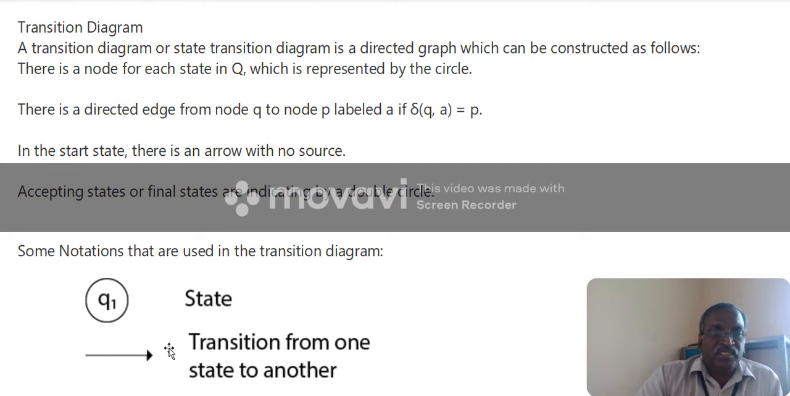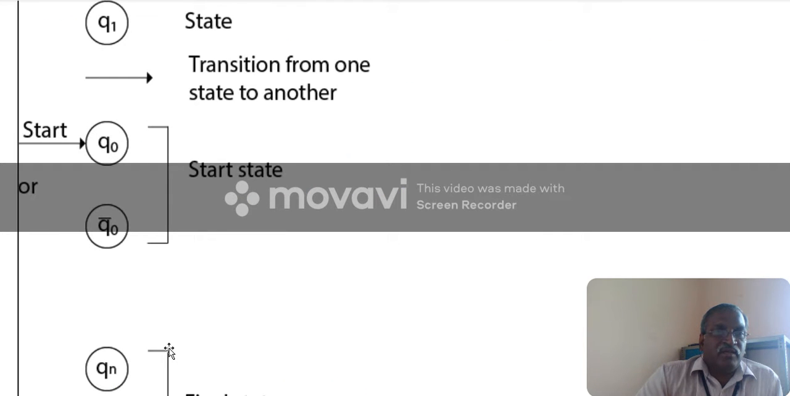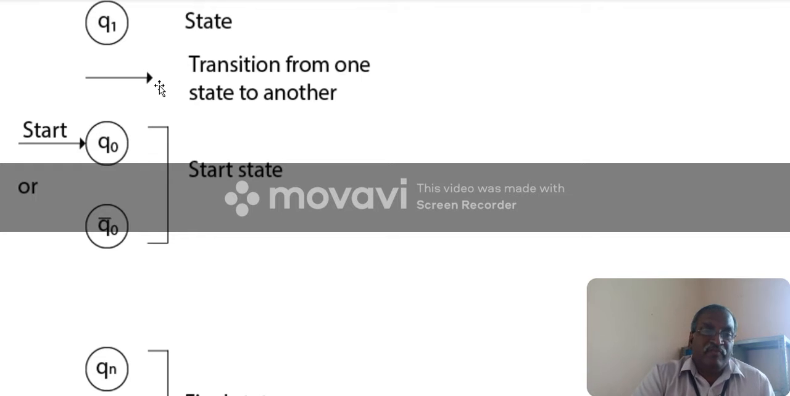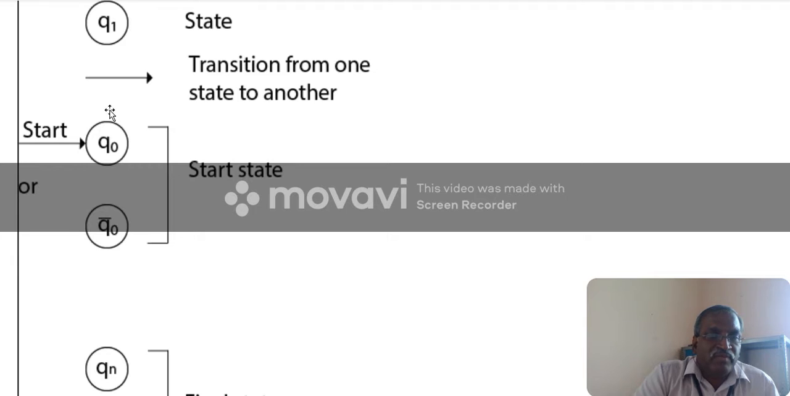So these are the notations used in automata. q0 is a state, q1 is a state. A transition from one state to another state is indicated by an arrow. This is the starting state, with the arrow along with the state. Otherwise, you can put a bar on the q0. Normally we use this symbol for the starting state, which has no source.